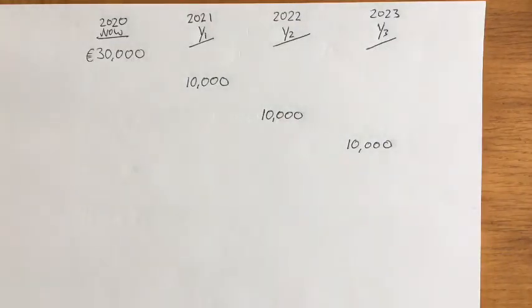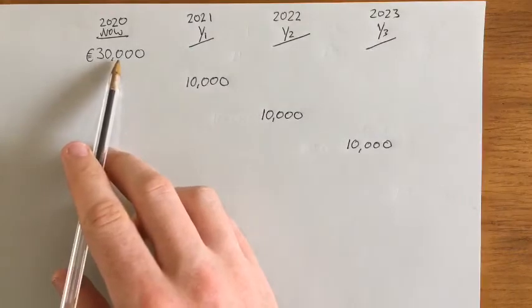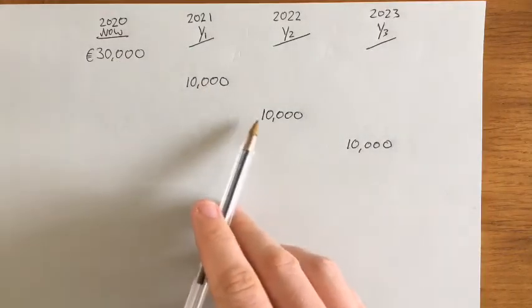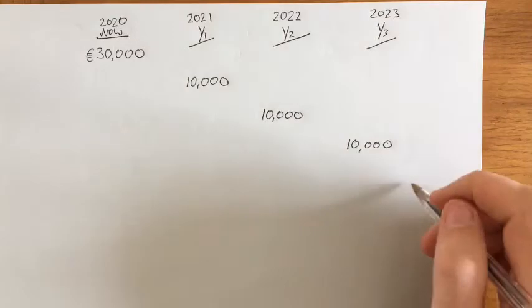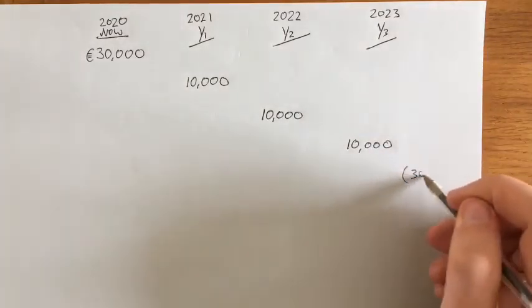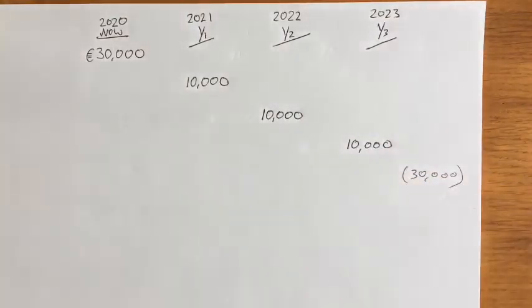That's the deal, and it looks like it's a good deal because you're giving your friend 30 grand, and then they give you 10 grand, 10 grand, and 10 grand over the course of 3 years, and that obviously adds up to 30 grand. So it looks like you're getting your money back. But as we discussed in class, you're not at all.